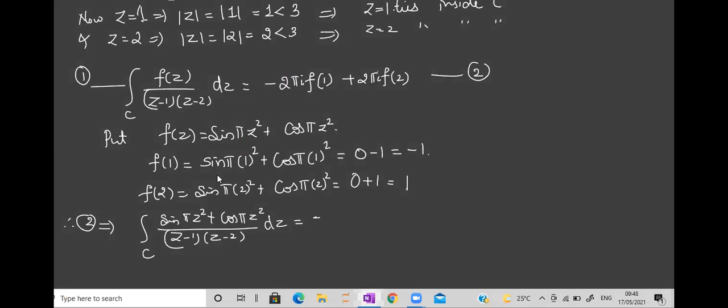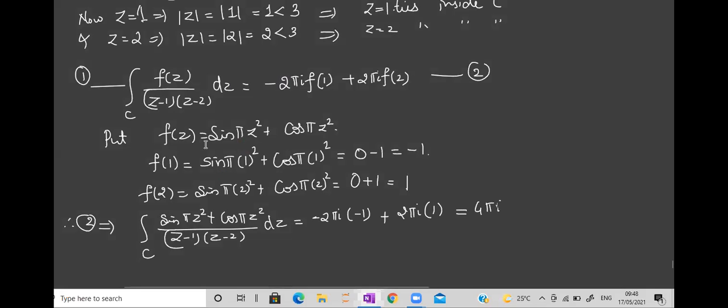So this is minus 2 pi i times f of 1, which is minus 1, plus 2 pi i times f of 2. What is f of 2? Plus 1. Tell me the answer. 4 pi i, because minus into minus gives plus 2 pi i, plus 2 pi i is 4 pi i. This is the answer.